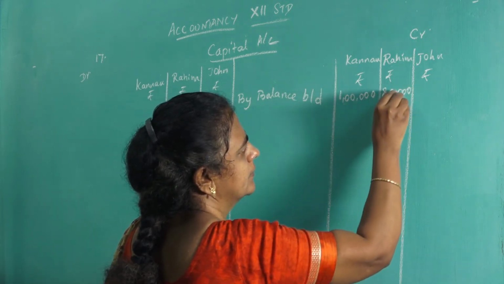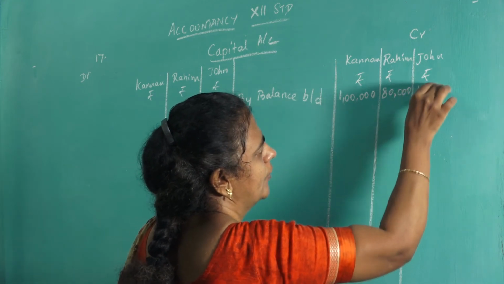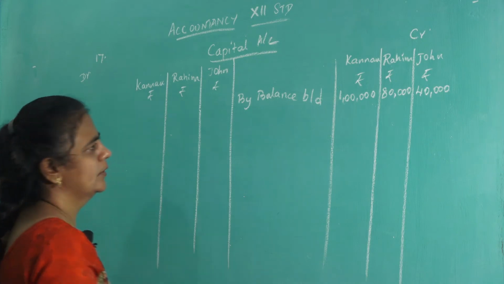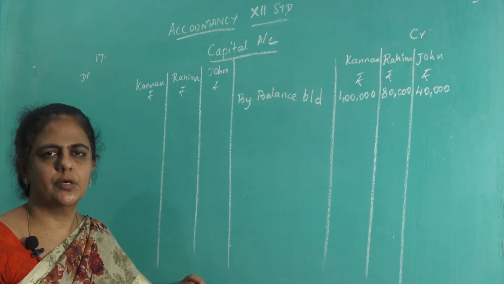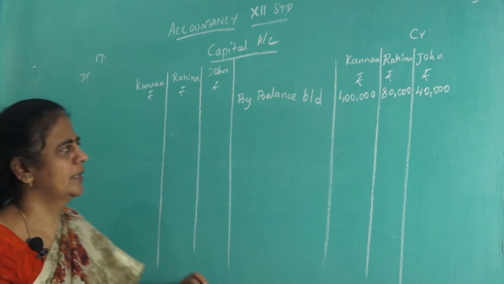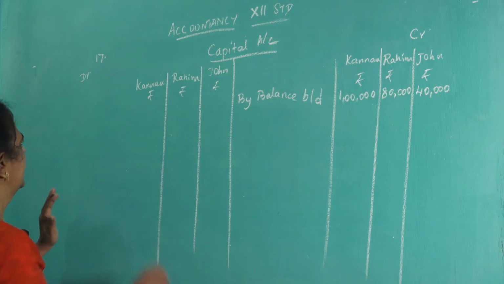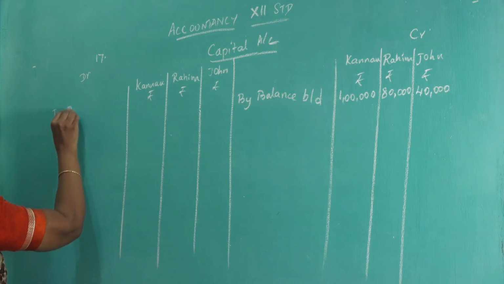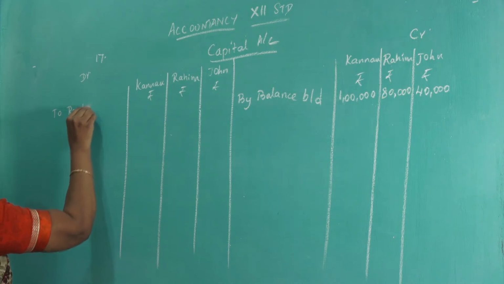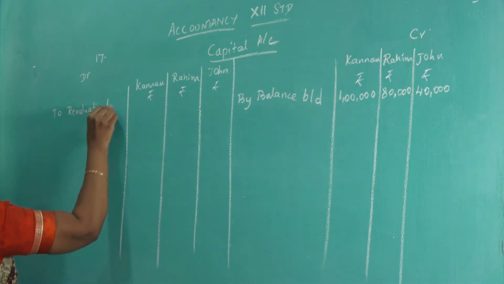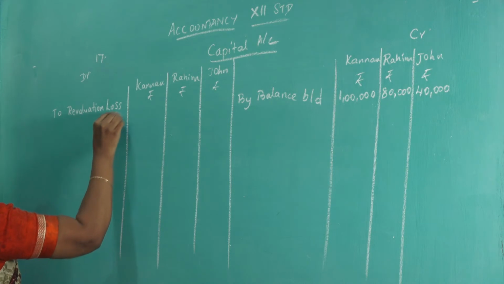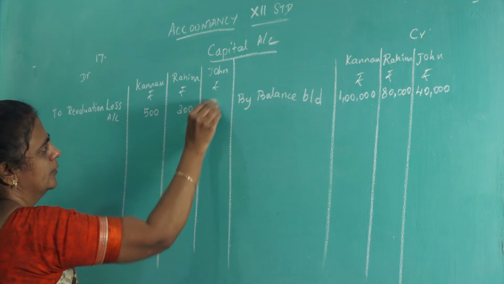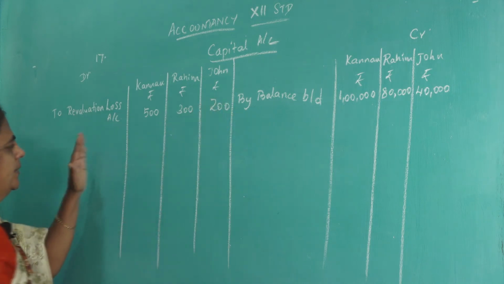1,80,000 and 40,000. Okay. Next, what we got? We prepared revaluation account and we got a loss. That loss should be shown on the debit side. So write here To revaluation loss account, 500, 300, 200, loss put on the debit side.